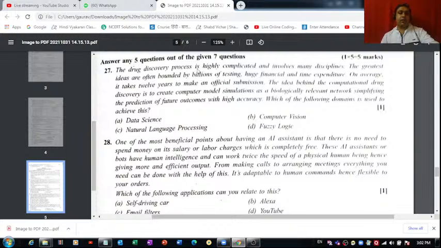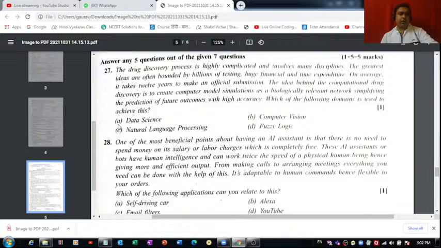The drug discovery process is highly complicated and involves many disciplines. The greatest ideas are often bounded by billions of testing, huge financial and time expenditure. On average, it takes 12 years to make an official submission. The idea behind computational drug discovery is to create computer model simulations as a biologically relevant network, simplifying the prediction of future outcomes with high accuracy. That is absolutely right. Which of the following domains is used to achieve this?